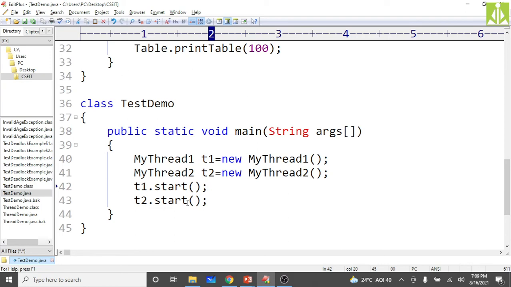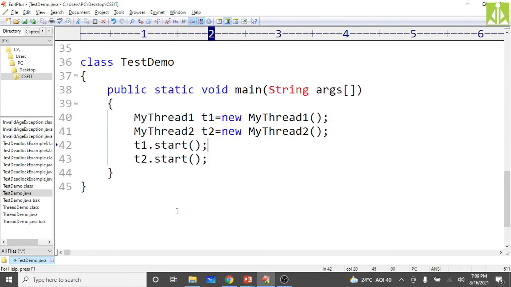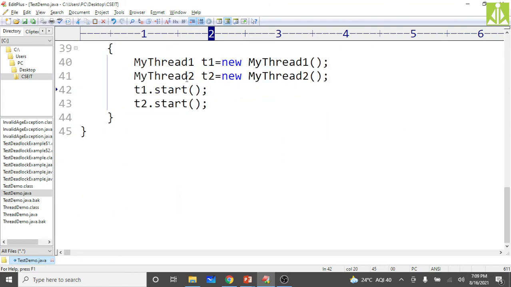So however many you want, that many objects you can create for the class, and that many threads you can create and send to the runnable state, so that your thread scheduler will select a particular thread for execution. Hopefully you understood this.